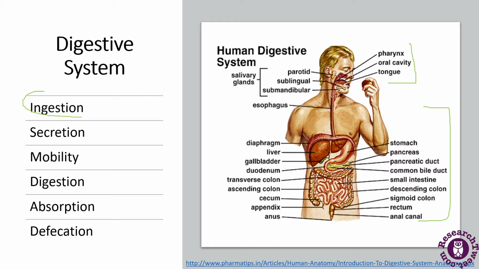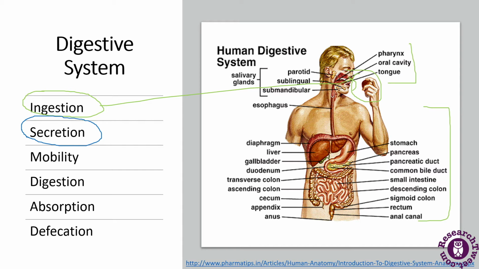Now what are these? Ingestion: as the name suggests, it means taking food into the mouth. When the human takes food into the mouth, that process is known as ingestion. Now secretion: it is the release of acid, enzymes and bile into the lumen of the gastrointestinal tract. So there is a secretion of various enzymes and acids which help in the digestion of the food.